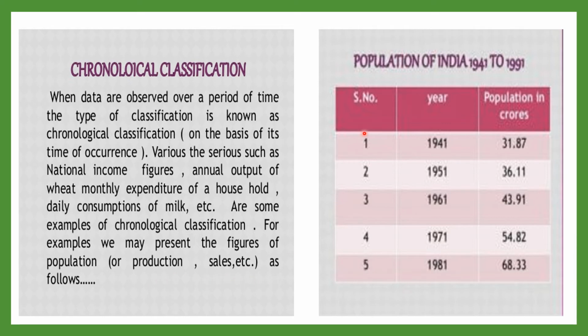So we have the population of India from year 1941 to 1991. Again, it is yearly that we are recording the population of the country. So this table is showing the population of India in different years. This table is known as chronological or temporal classification of data and tabular presentation.